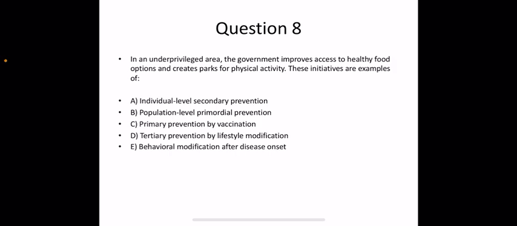Population level primordial prevention, C. Primary prevention by vaccination, D. Tertiary prevention by lifestyle modification, E. Behavioral modification after disease onset. The correct answer is option B. Population level primordial prevention.